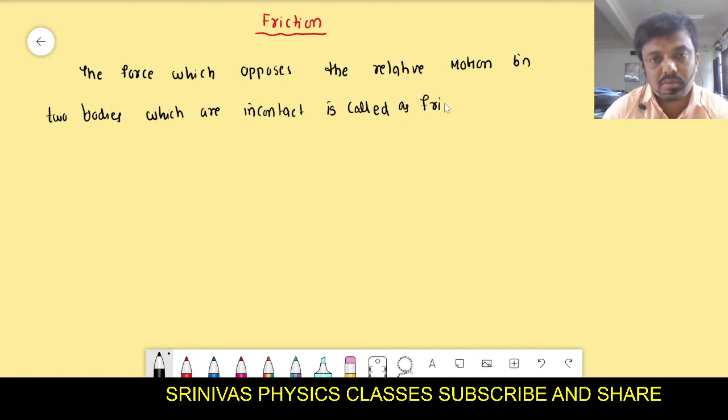That is the friction. Friction means what? Opposition force. Okay? It opposes the motion of a body. That is the friction or the frictional force.